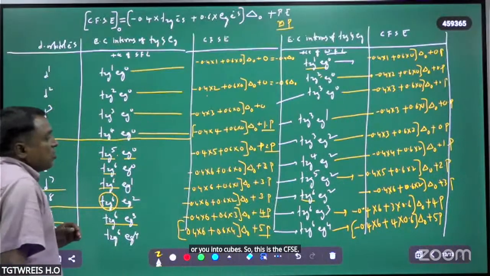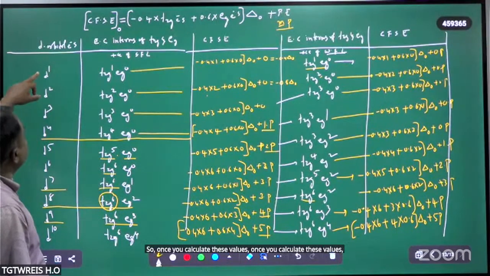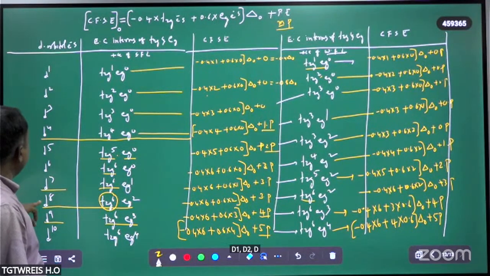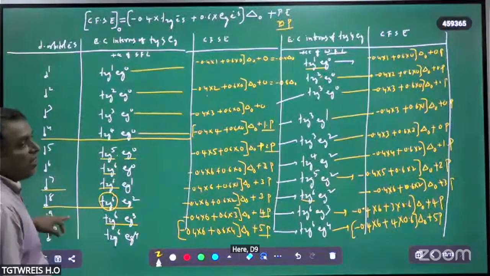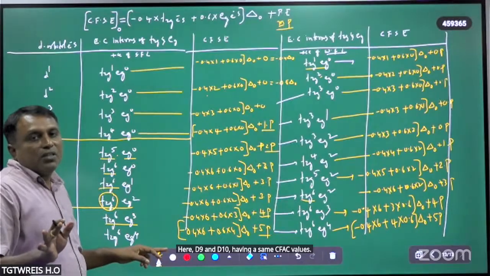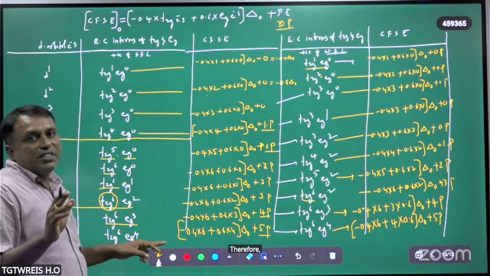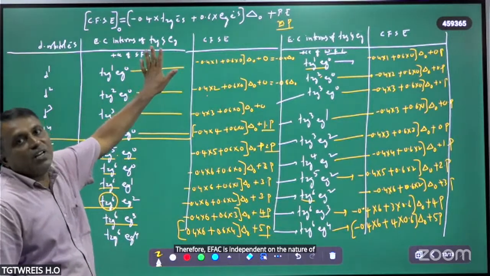So once you calculate these values, d1, d2, d3 and d8, d9, d10 have the same CFSE values. Therefore, CFSE is independent of the nature of field strength of the ligands in this case.